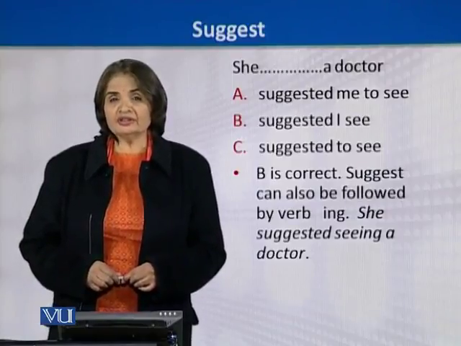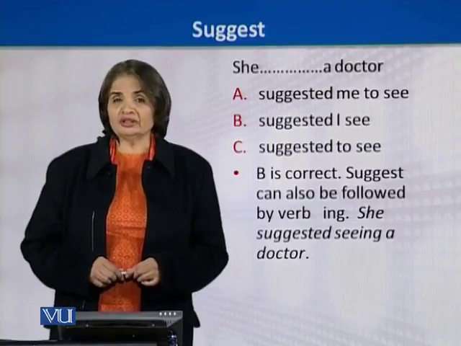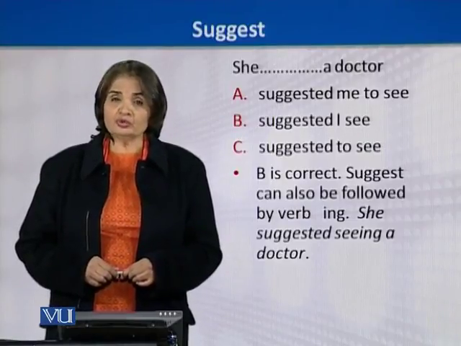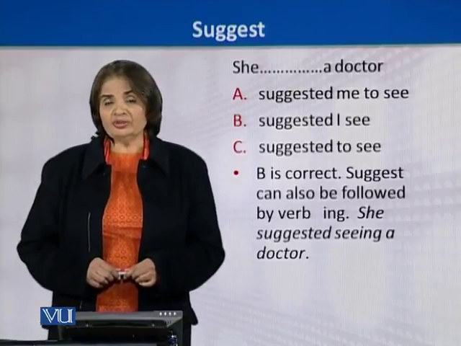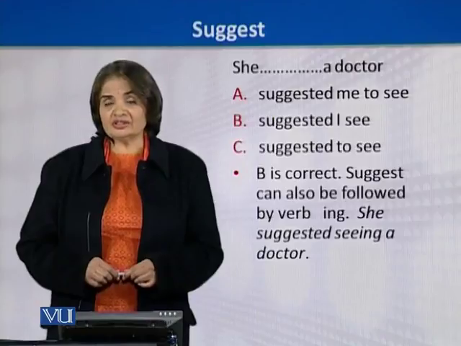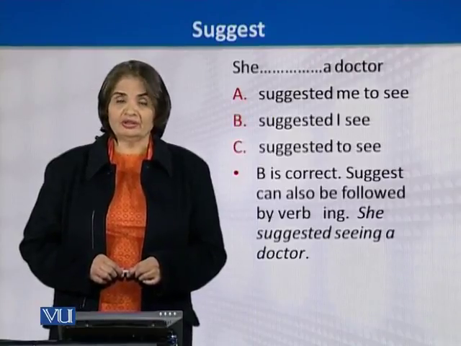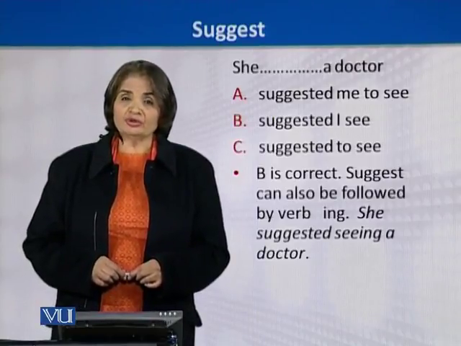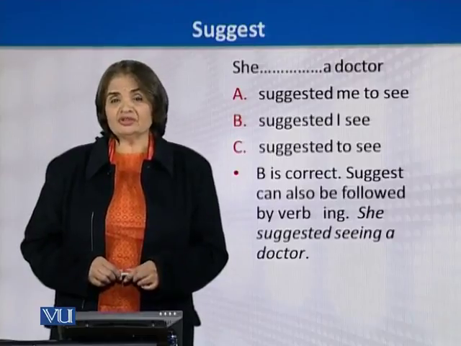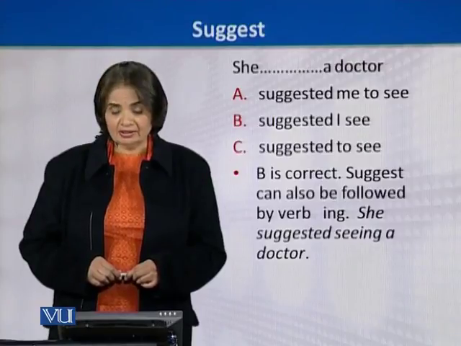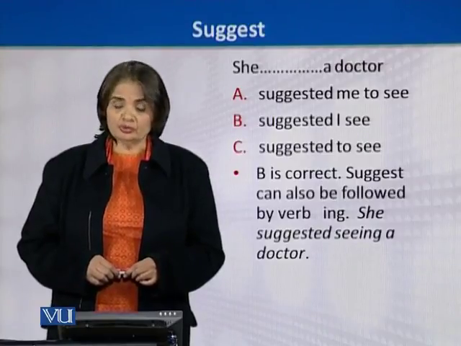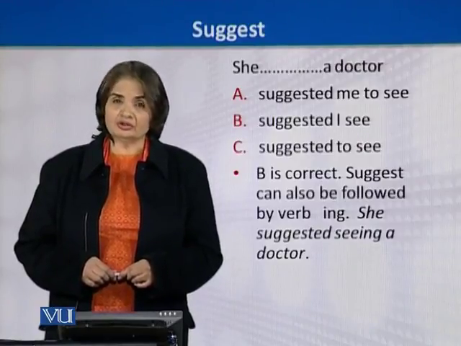In traditional or old-fashioned English, it was used that with the suggestion, it could be said that she suggested me to do something. But for modern grammar and the structure accepted by modern grammarians, you can directly use suggested I see a doctor.